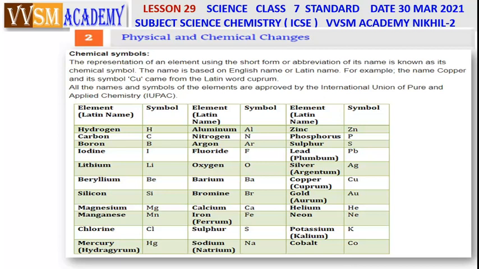There are so many elements. Each and every element has got its own symbol. All the names and symbols of the elements are approved by the International Union of Pure and Applied Chemistry. That is IUPAC system.